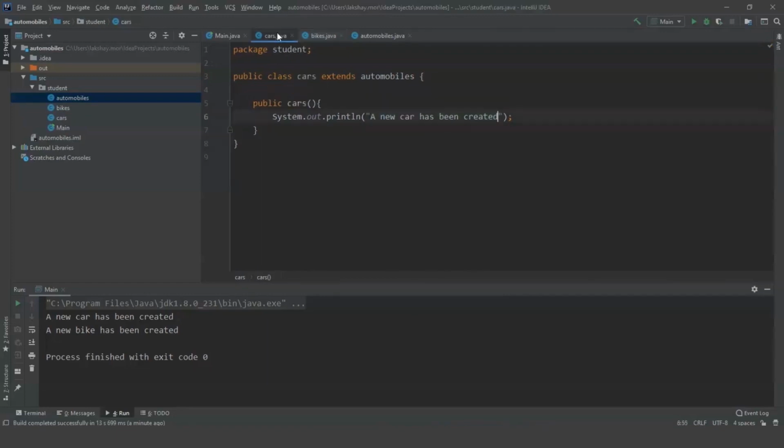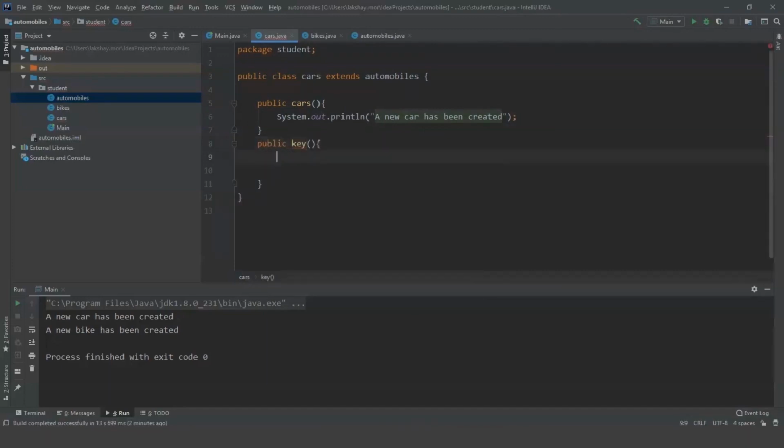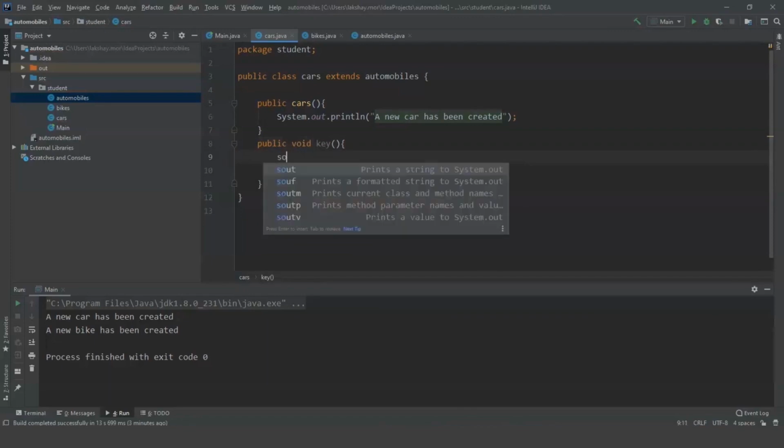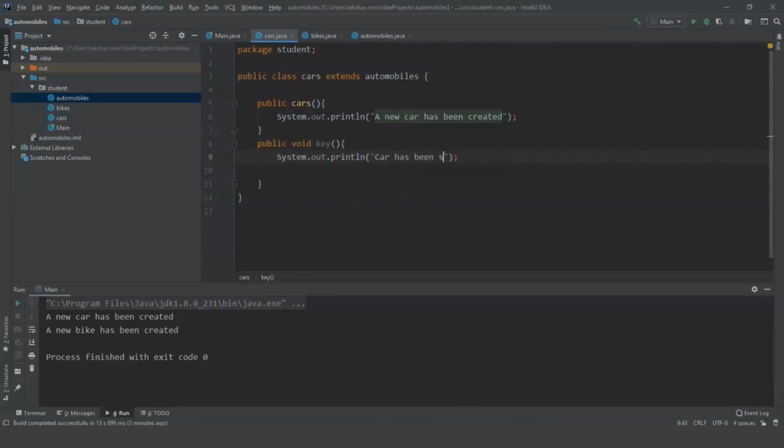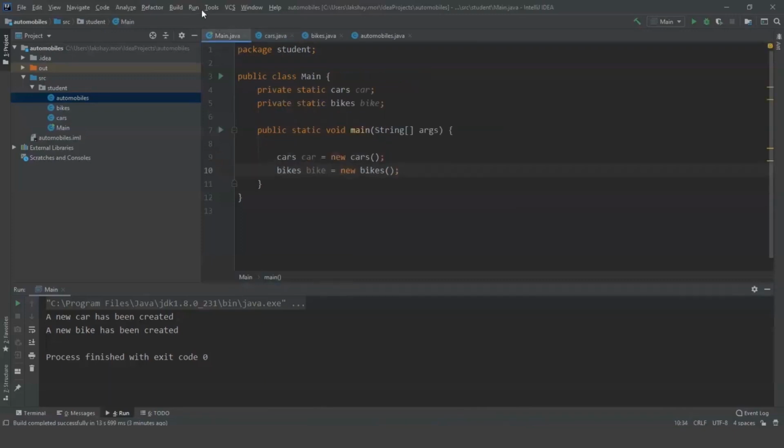Now the same thing I'm gonna do with cars. Now how does a car start? With a key. So I'm gonna make a function public key, and inside it I'm gonna print the same message, car has been started with key. Oh, I should write void there to give the return value as void. So let's print the message, car has been started with key rotation. So in the main program I'm gonna use objects to use those functions, and let's see what changes they'll do to our program.